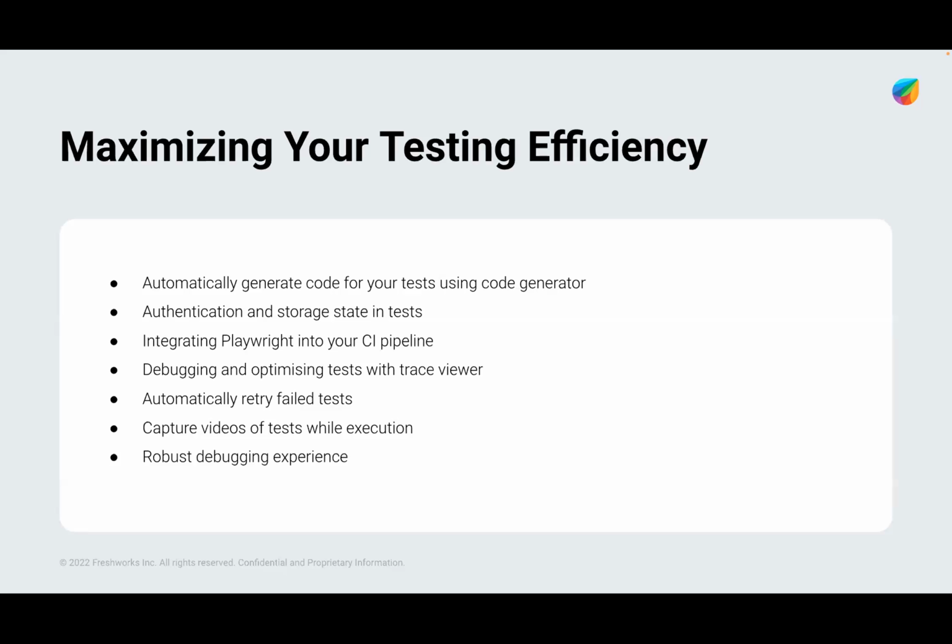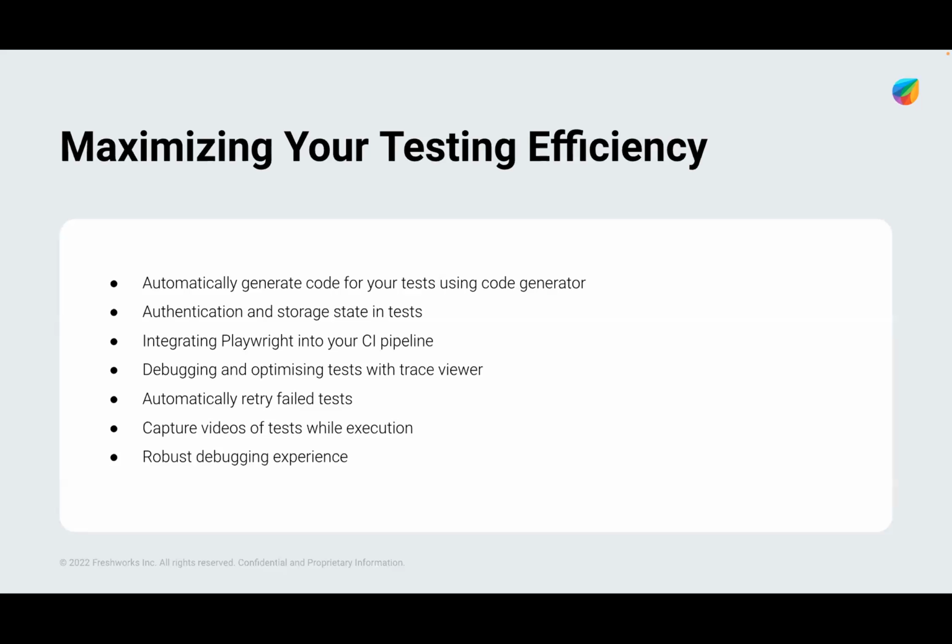Playwright also supports CI pipelines, like GitHub Actions. We can't directly use our Freshworks app in GitHub Actions, but there are some workarounds or tweaks which need to be done if we are planning to use the CI pipeline. But Playwright does support the CI pipeline with GitHub Actions.